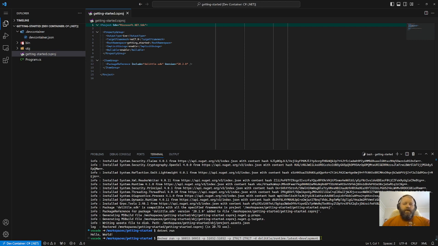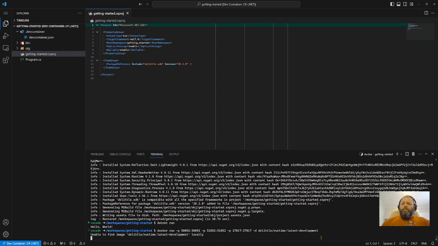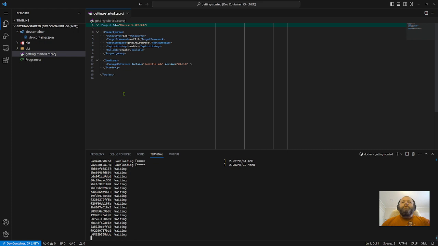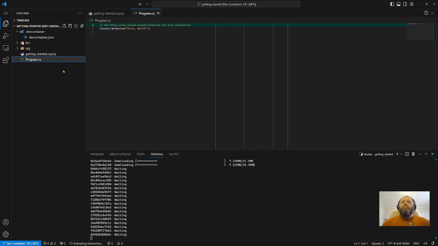The development tag means that you are getting a container image that includes Mongo. So let's just let that do its work in the background while we start creating the actual program.